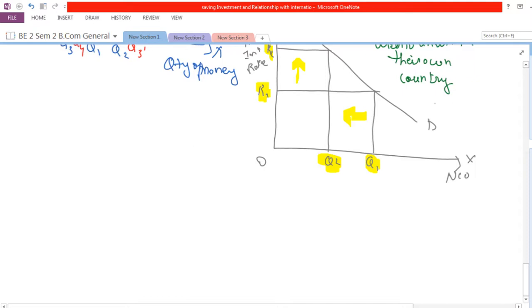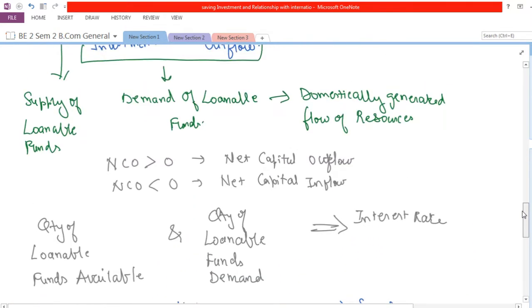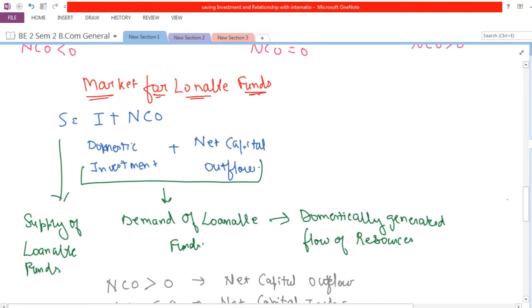Now, if the reverse scenario is there, that is, if the interest rate was R1 and it goes down to R2, people would be investing more in other countries. There would be a capital outflow in that case. So in this manner, the capital outflows are getting influenced, or the market for loanable funds is influenced by the savings and investments in this manner.